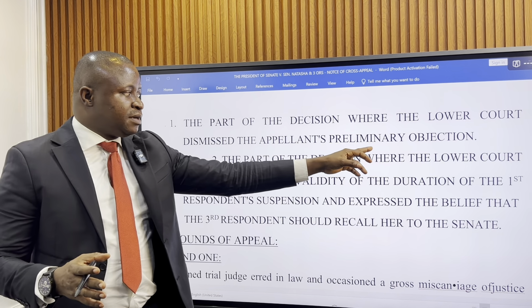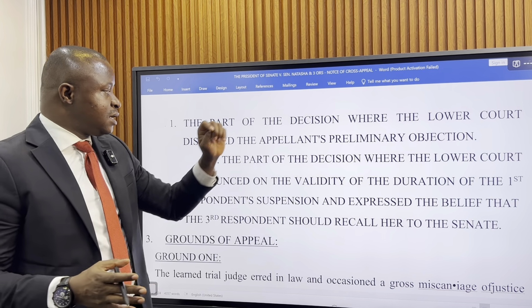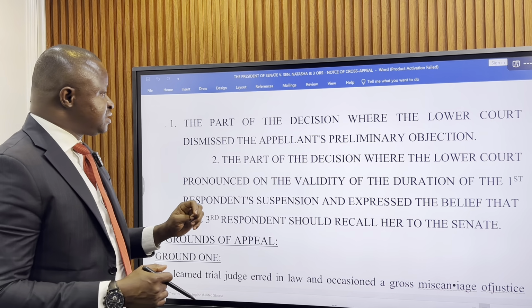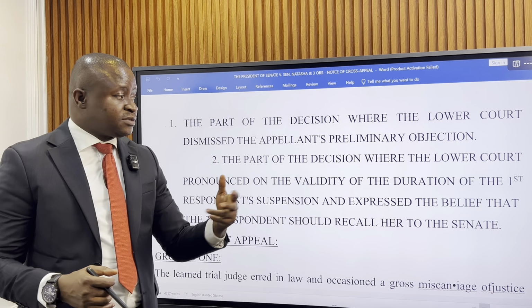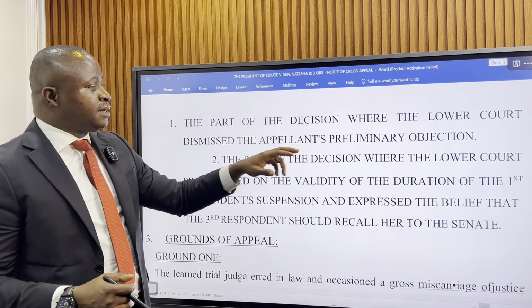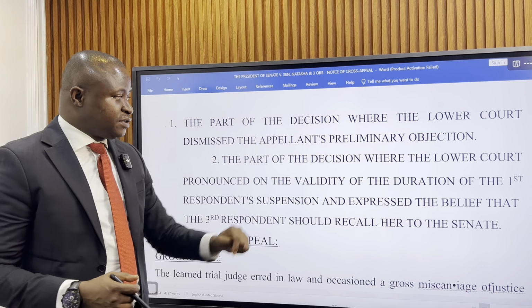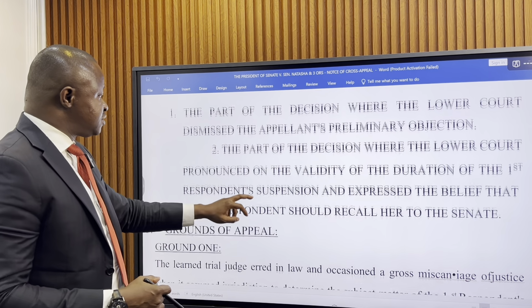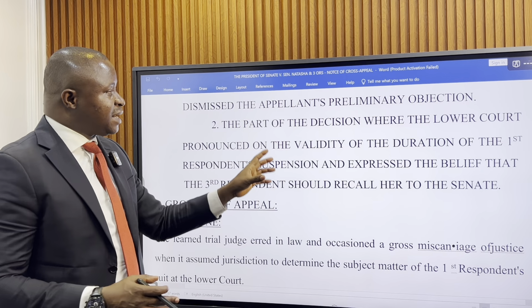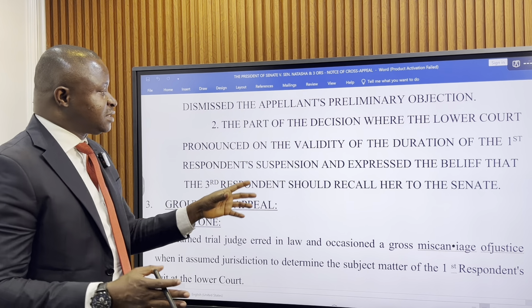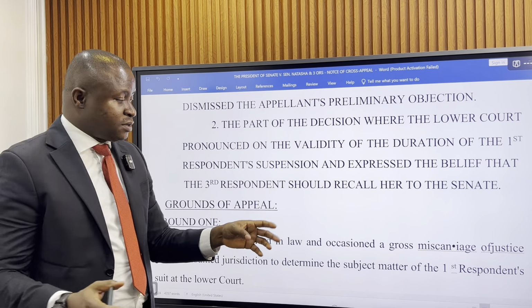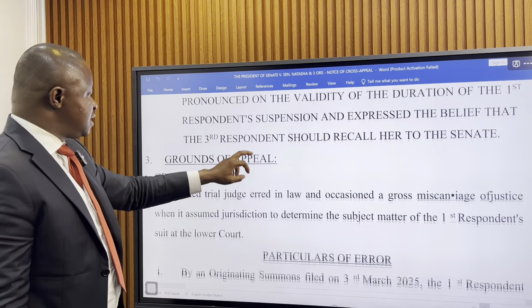Basically, the preliminary objection filed by the Senate was dismissed by the court, and the Senate is now saying, no, you should not have dismissed that preliminary objection. And the second part is that part of the lower court judgment that talked about the period of suspension, and the Senate has gone to court against that.